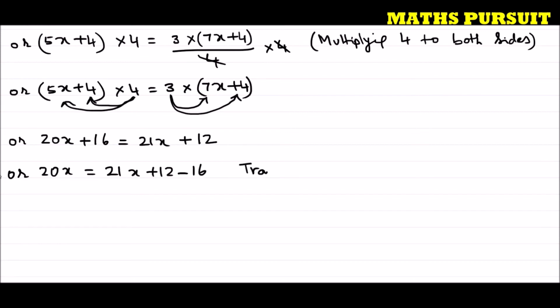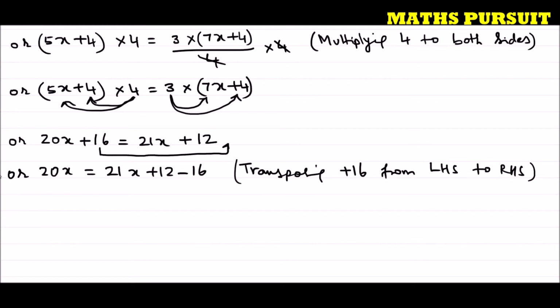What am I doing here? Transposing plus 16 from the left hand side to the right hand side. And we very well know that if we move a number from one side to the other, its sign changes. If it is positive, it becomes negative. If it is negative, it becomes positive. So when we move plus 16 from the left hand side of the equation, it became minus 16. Or I can write 20x minus 21x is equal to 12 minus 16.